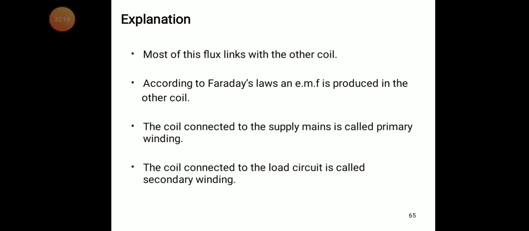Whatever the other coil is, according to Faraday's law, the changing flux linking the conductor produces EMF in that coil. The coil connected to the supply side is called the primary winding, and the coil connected on the secondary side is known as the secondary winding.